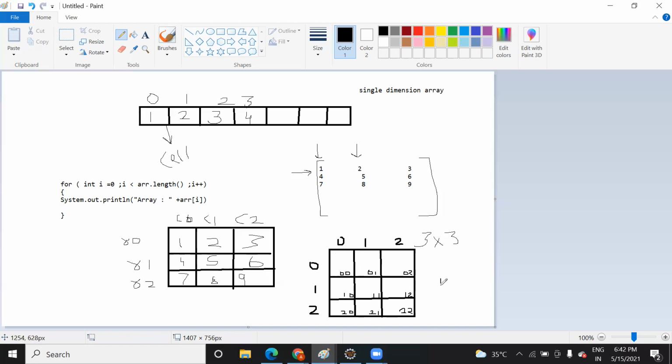Okay, so suppose this is your index, 0 2. So what I'm talking about is this one. Here 0 is what? Here 0 is your row, meaning the first value is your row and the second value is your column.